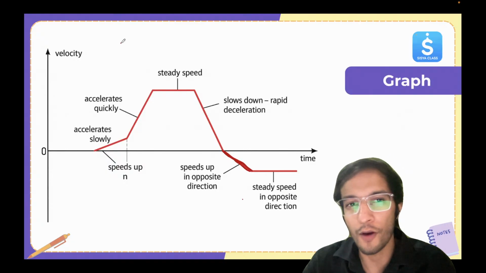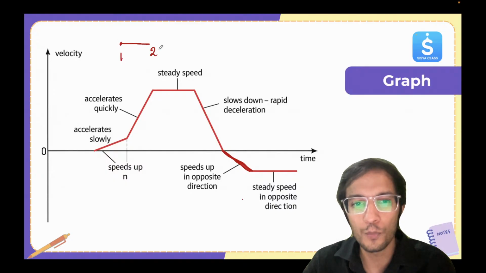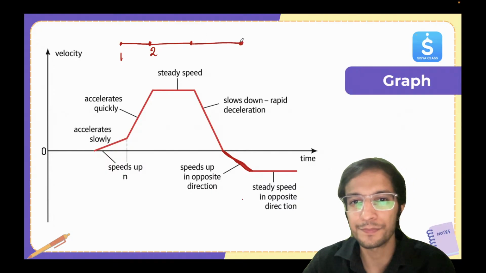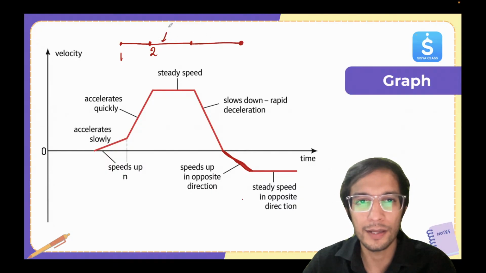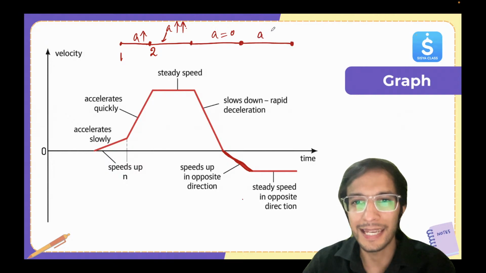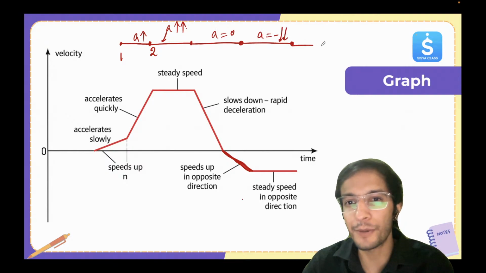So here, once it went from 1 to 2, in the second part it went very fast, then it becomes constant. Okay, this is acceleration, more acceleration is there. Here acceleration is 0. And then the third part, acceleration is negative. Okay, and it's more as compared to the next point.